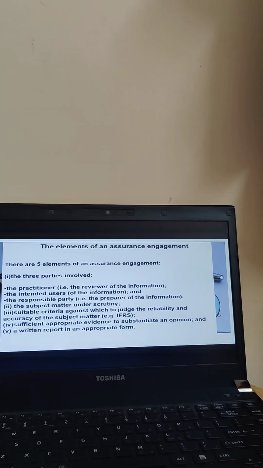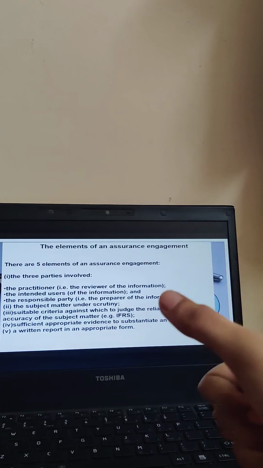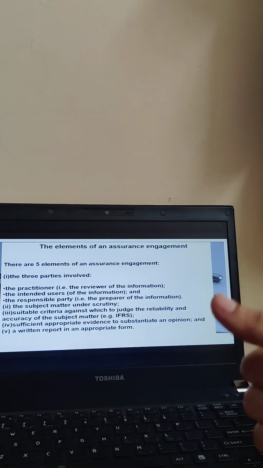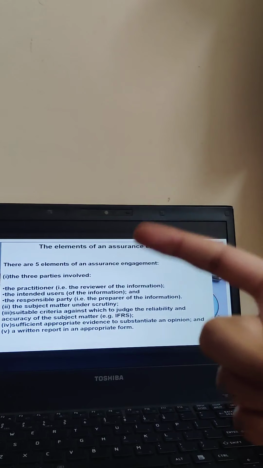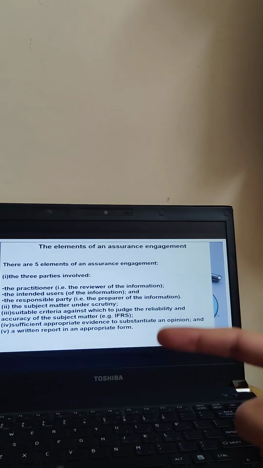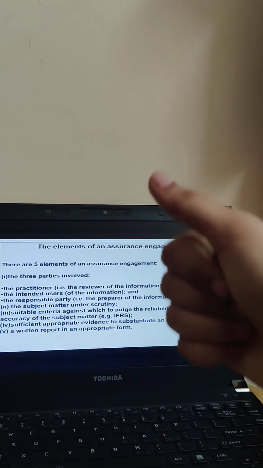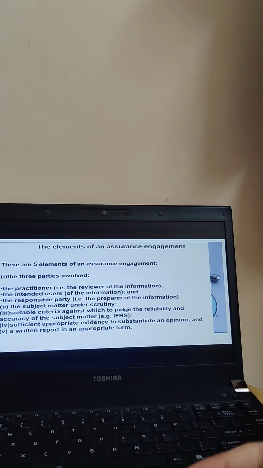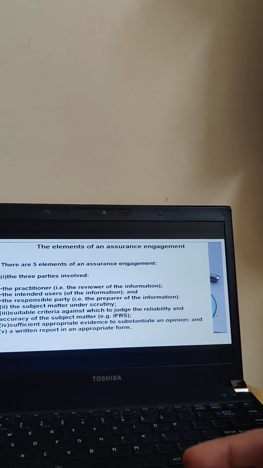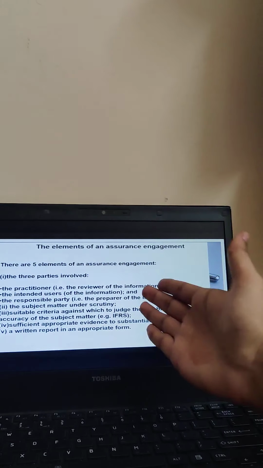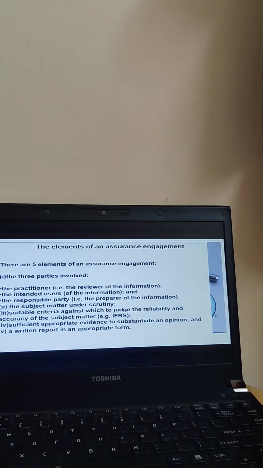Next, a written report in an appropriate form. Everything has to be written, everything has to be documented. Whatever assurance engagement report the auditor is preparing, he has to prepare a written report. He needs to document each and everything to submit it to the concerned party as well as the top management. So I hope this particular topic is very clear to you all.